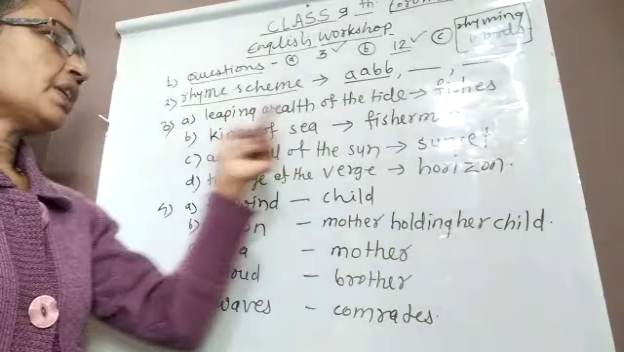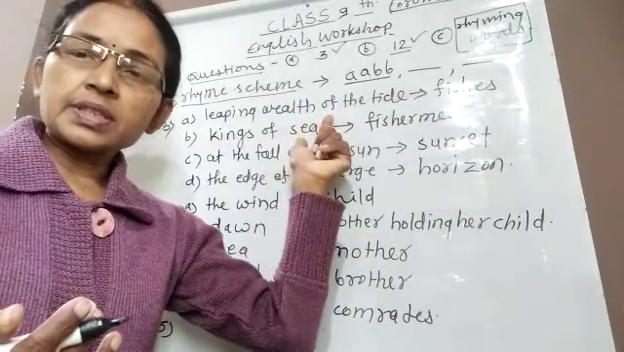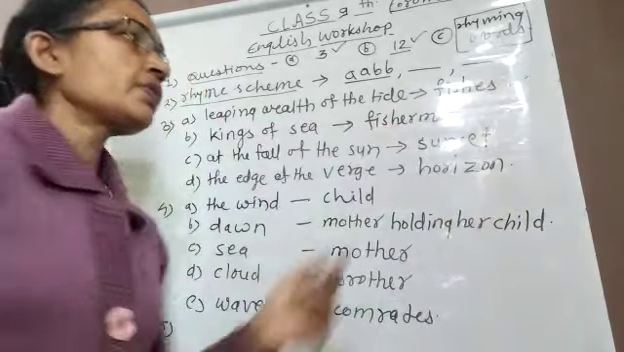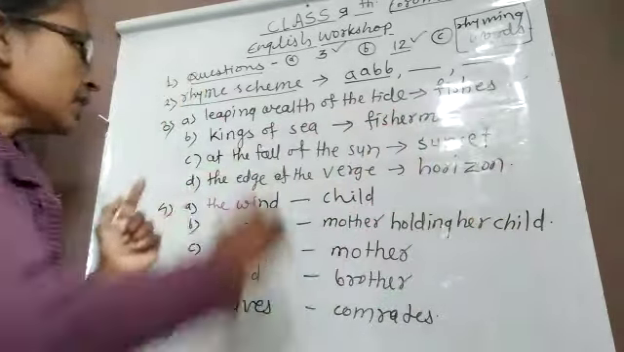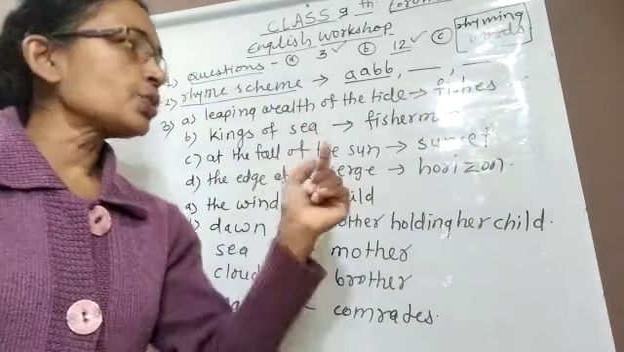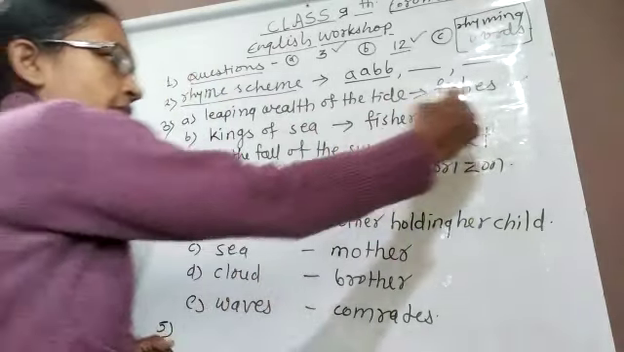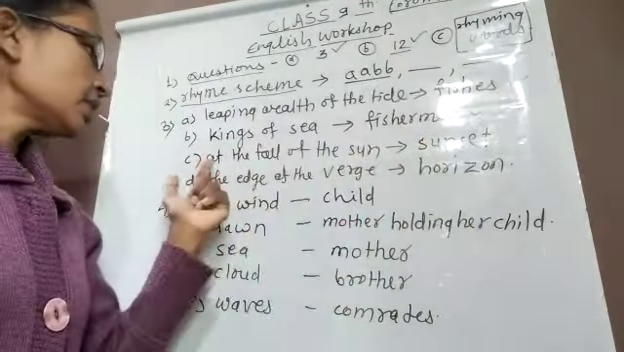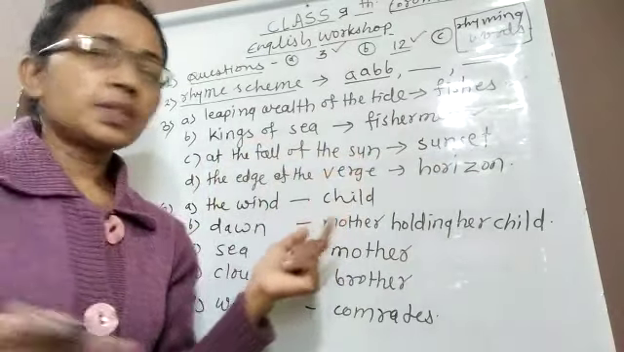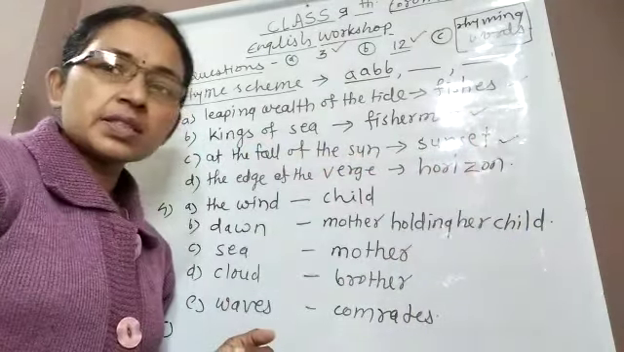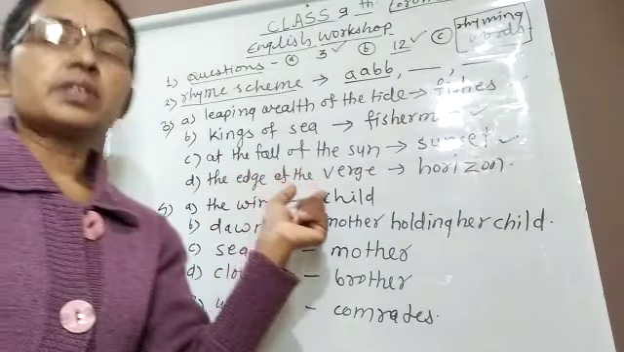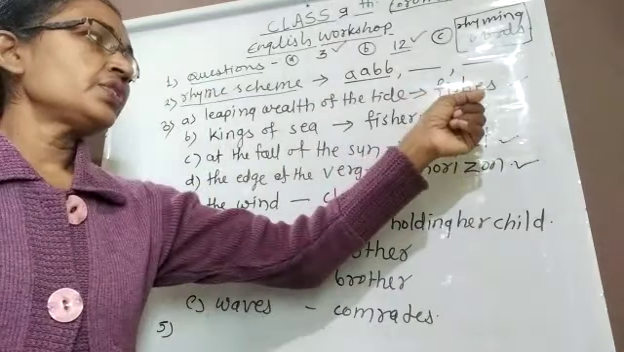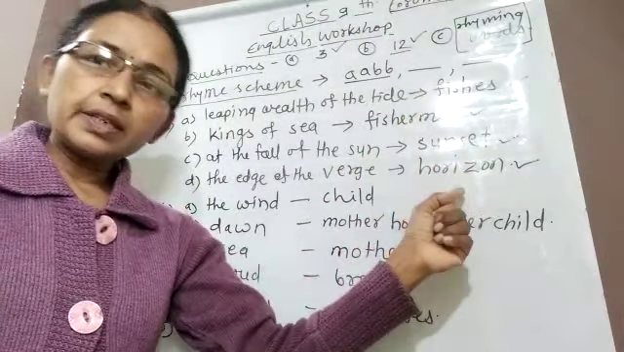First is leaping wealth of the tide. When we read the first stanza, we know that leaping wealth of the tide is used for the fishes. So the first answer is fish. Second, king of the sea. The poetess Sarojini Naidu refers to fishermen as the king of the sea. So the second answer is fishermen. Third, at the fall of the sun. We know that fall of the sun means sunset. So the third answer is sunset. Edge of the verge means horizon. So the answers are fish, fishermen, sunset and horizon.